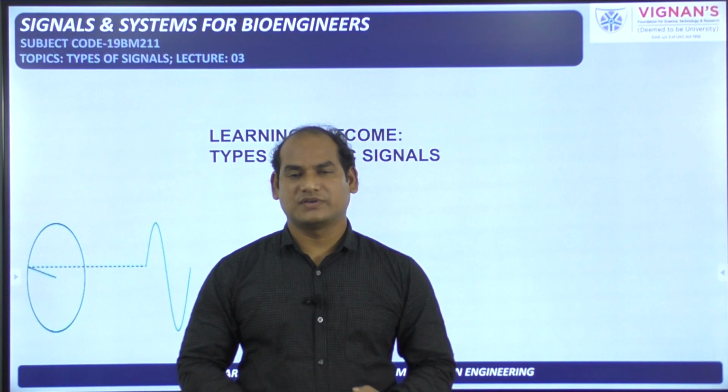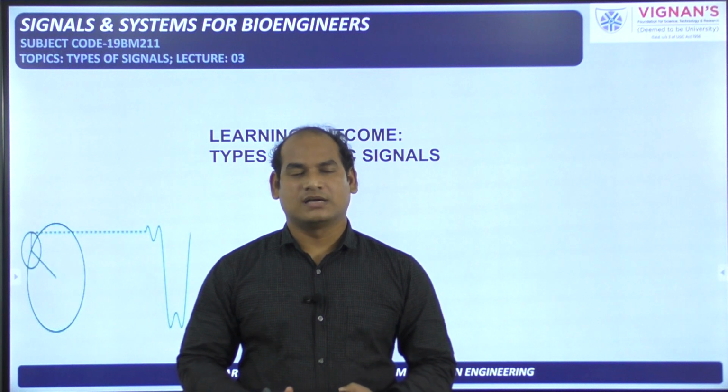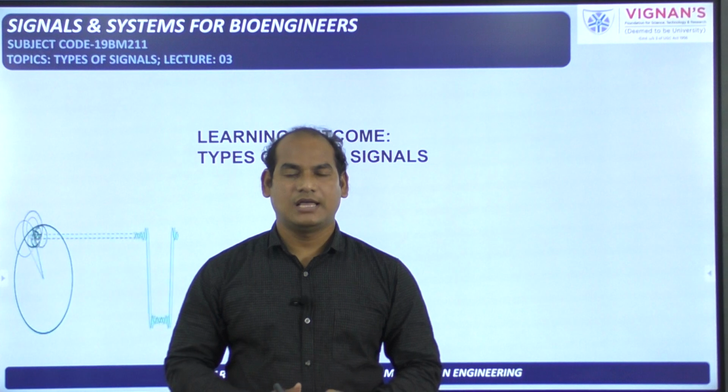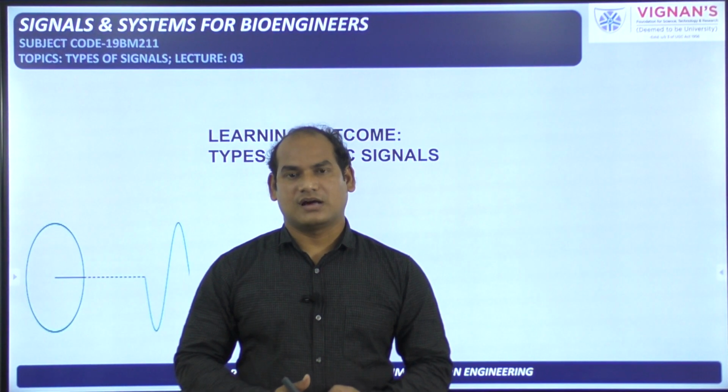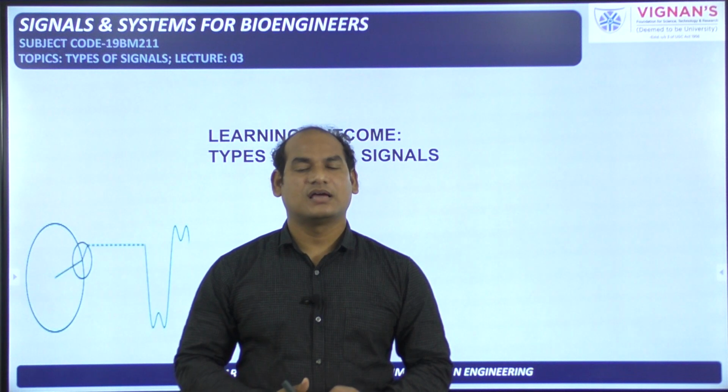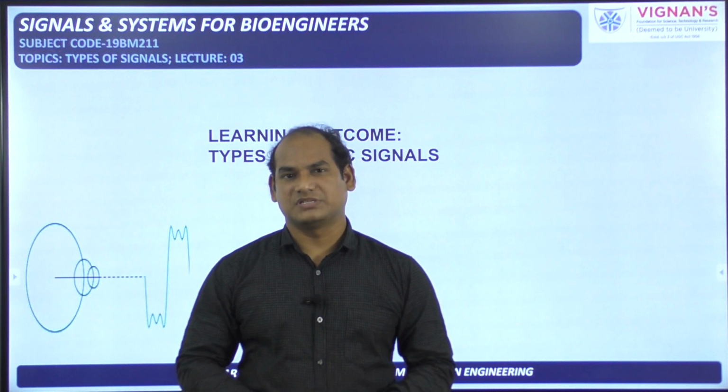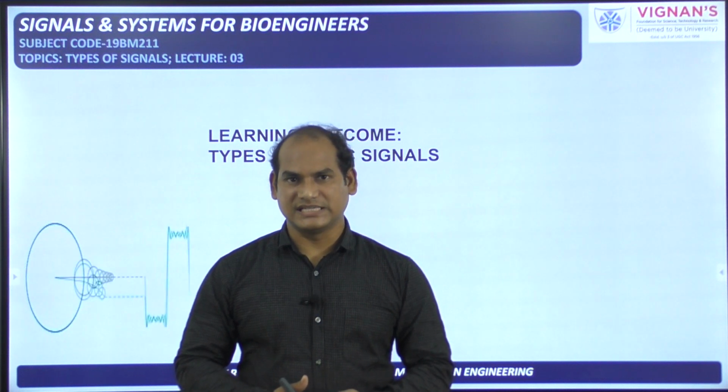In the last class we have seen the continuous time signal, discrete time signal, quantized signal and digital signal. Now we will continue that types of signals concept, where we will see the basic signals like the unit step signal, unit ramp signal, then unit impulse signal. All these things we will see in this particular lecture.